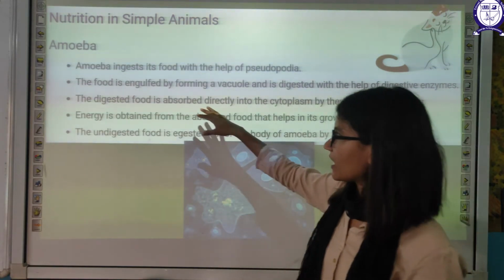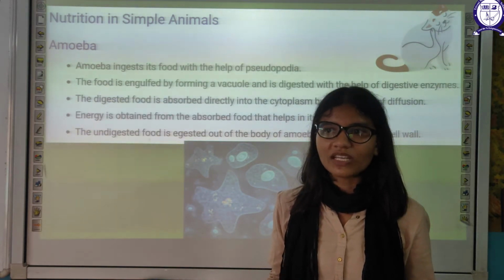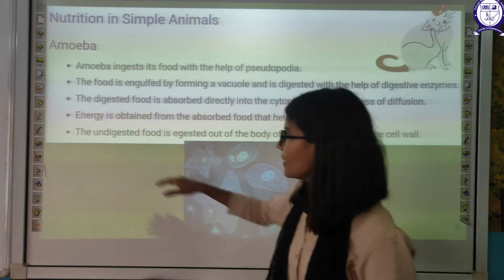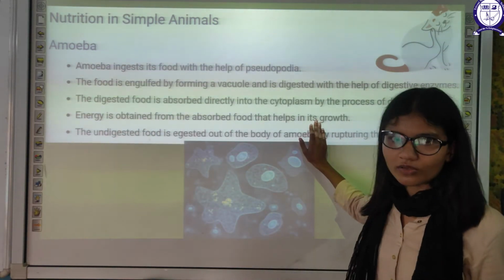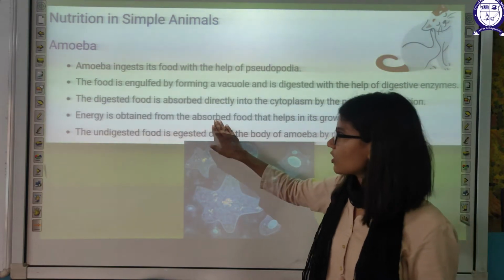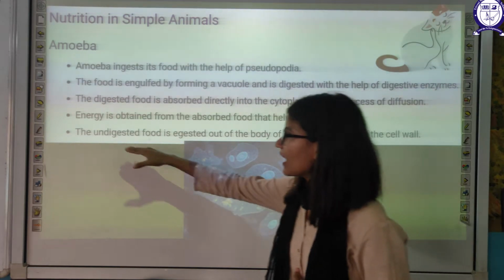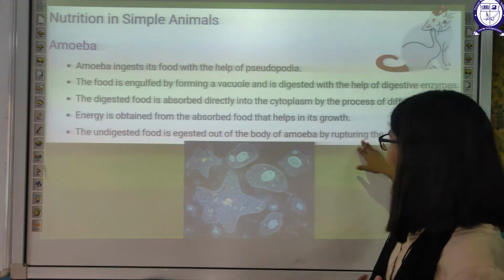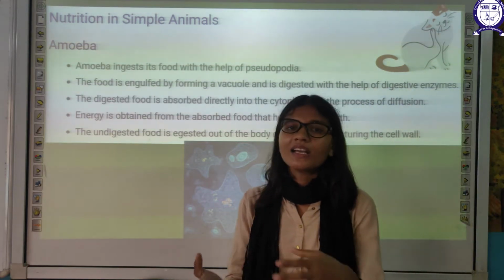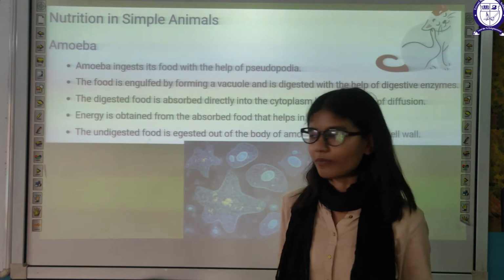Energy is obtained from the absorbed food that helps in growth. Undigested food is egested out of the body by rupturing the cell wall. This is the simplest nutrition in any organism, in the amoeba.